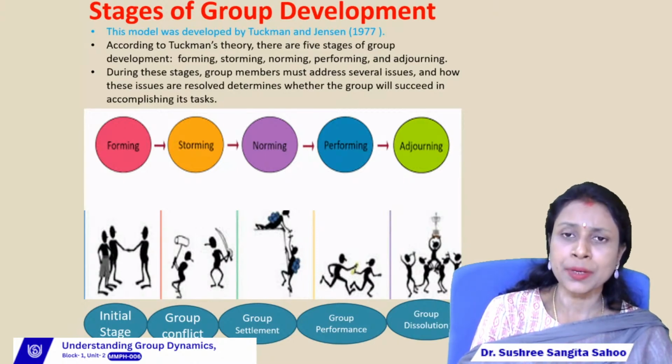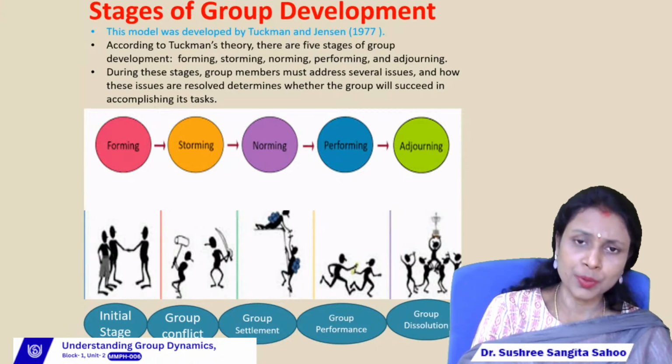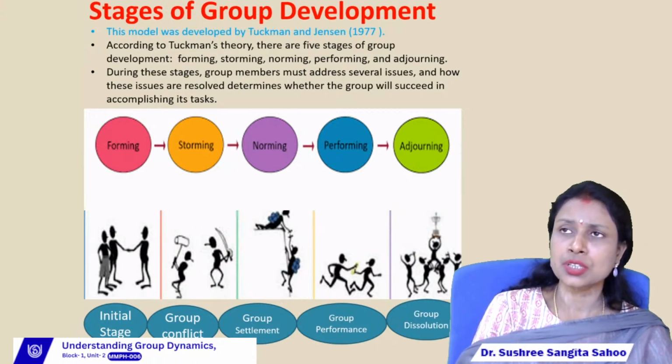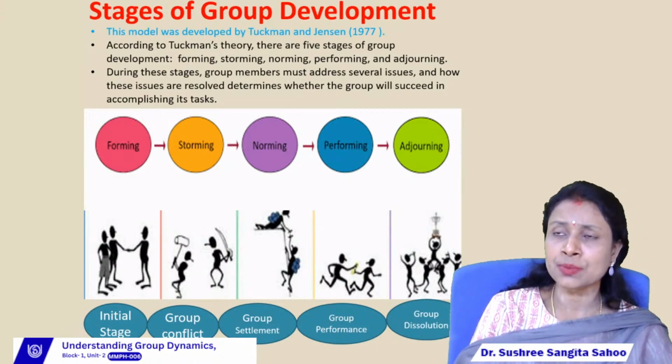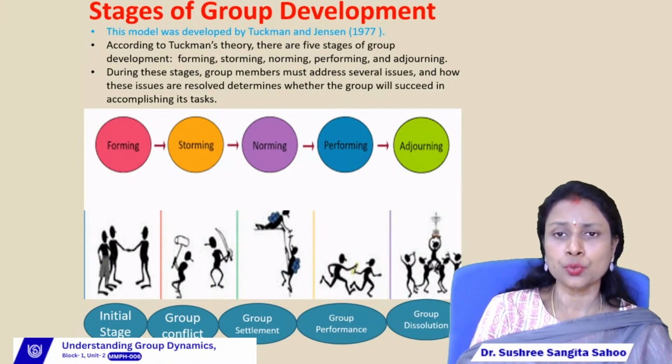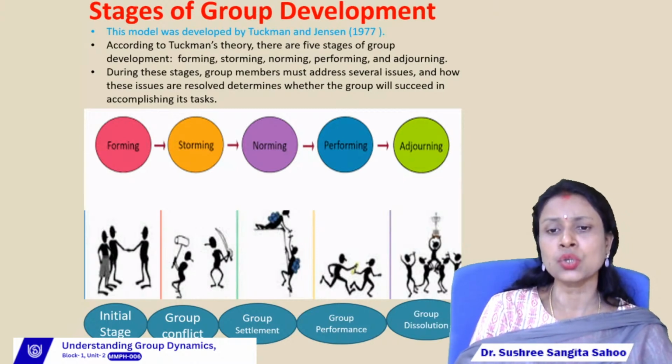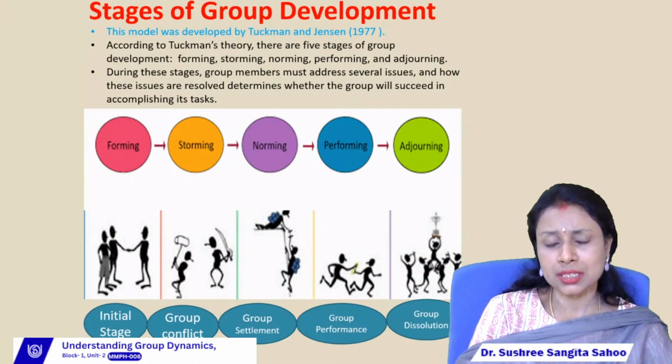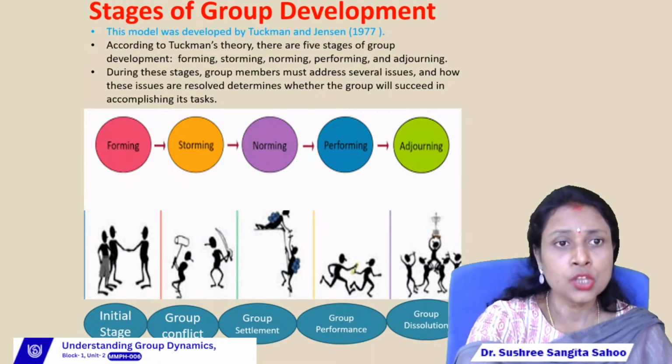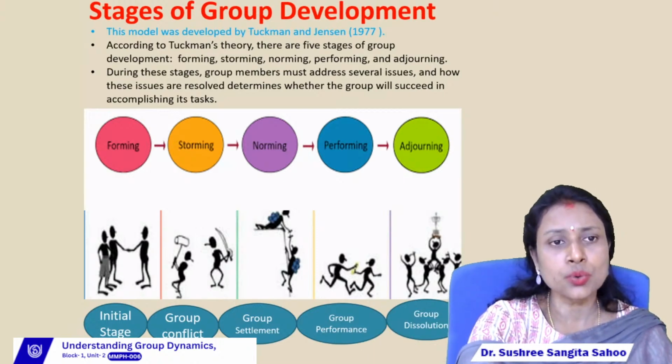So here we can find two reasons for the winding up of the group. Either the group members will achieve their objective or goal, or second, if there is no interaction or if there is more conflict between the group members, then they will think to dissolve or think of the separation of the group. So let us discuss all the stages one by one.